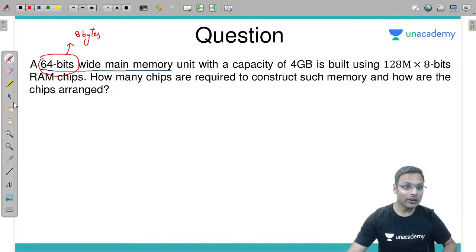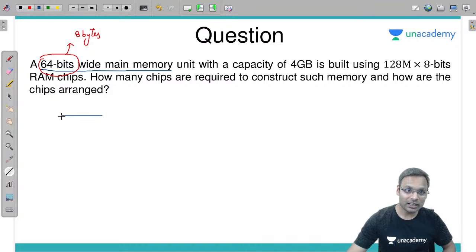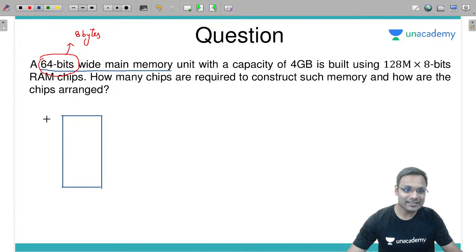Now how will I understand my memory? As I will understand the memory is arranged like this way ki so many addresses are there in the memory. I don't know how many, but on each address I will be able to store 8 byte ka content. That is my visualization.